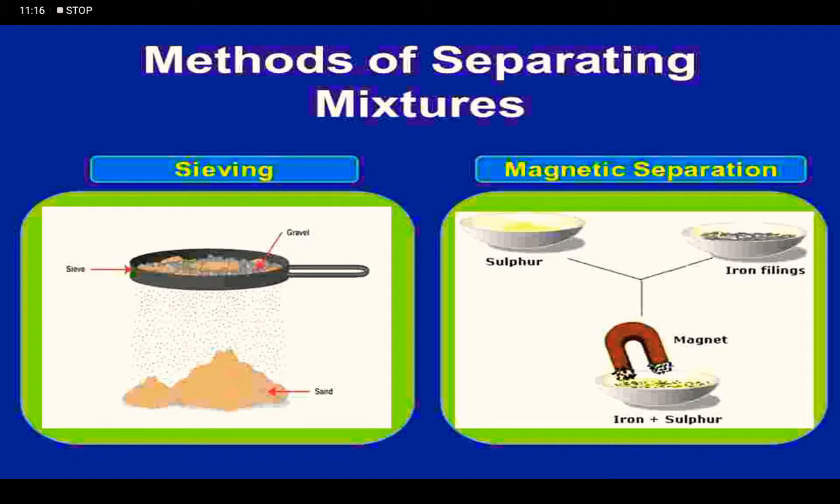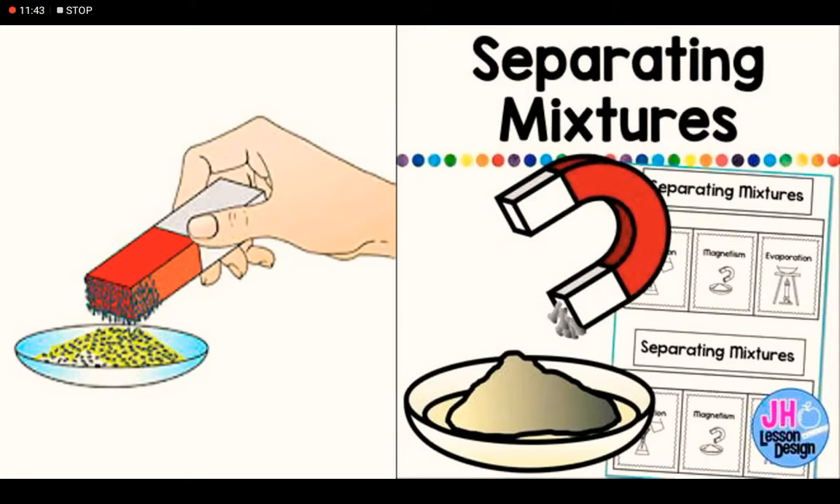Okay, so moving to another method of separating a solid from a solid mixture. I am talking about separating iron filings from a mixture of iron filings and sulfur. How can it be separated? Any guess? Yes, come on. By magnetic separation. A magnet attracts certain types of metals like iron and nickel.